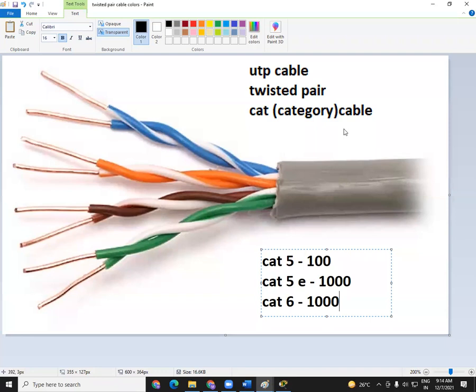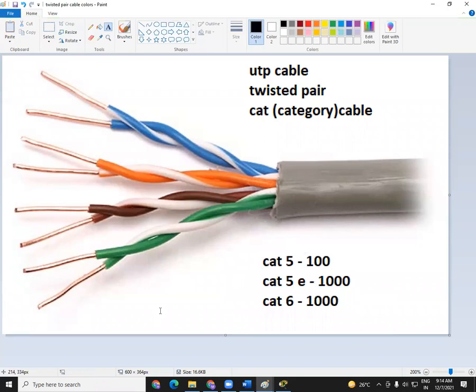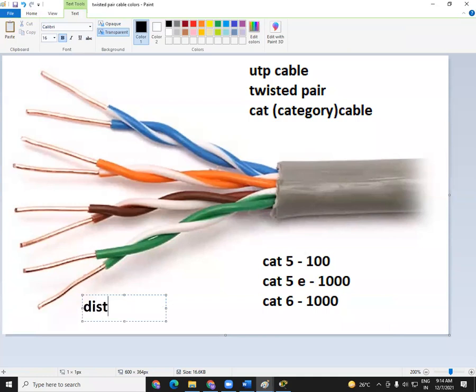So what is the difference between Cat 5 and Cat 5e? The speed, how much data they can carry, 100 Mbps and 1000 Mbps. That is one thing. But there is one similarity between Cat 5 cable and Cat 6 cable, and that similarity is distance: for how much distance they can carry your data. These CAT cables or UTP cables or twisted pair cables, whatever name you call them by, they support only